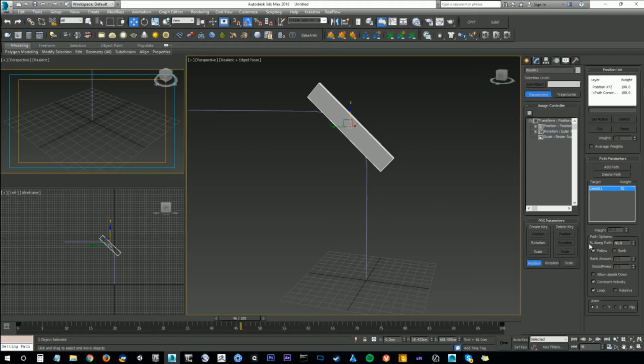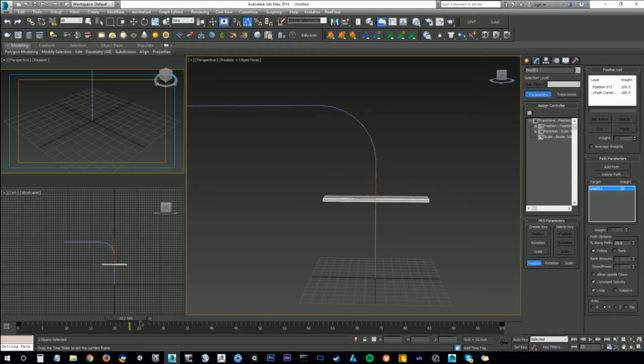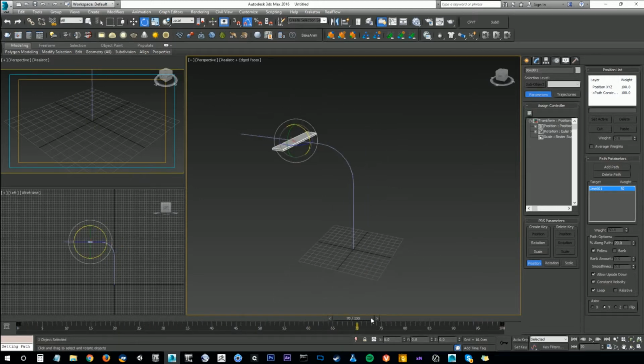So in your motion panel, you can say follow, and then find the axis you want it to follow. If you scrub through, you'll see that it kind of flips out. You just need to say allow upside down. And if we rotate it 90 degrees, the object is going to follow the orientation of the curve.